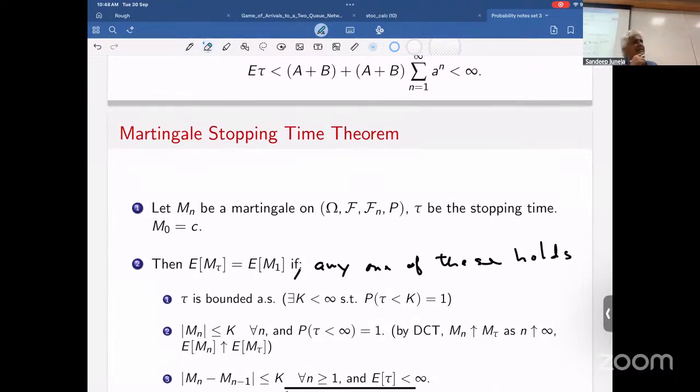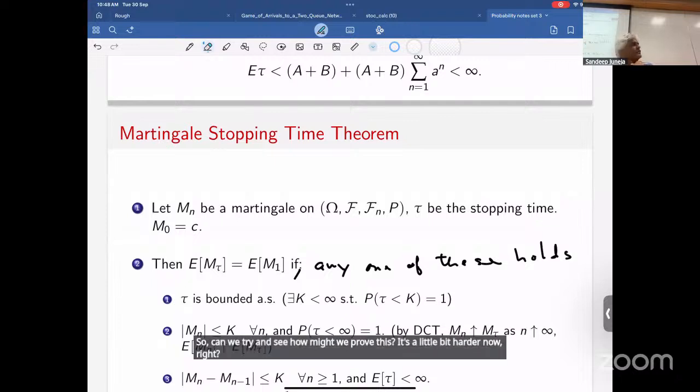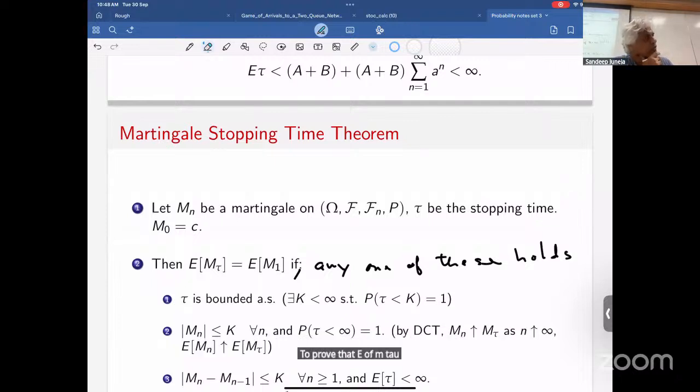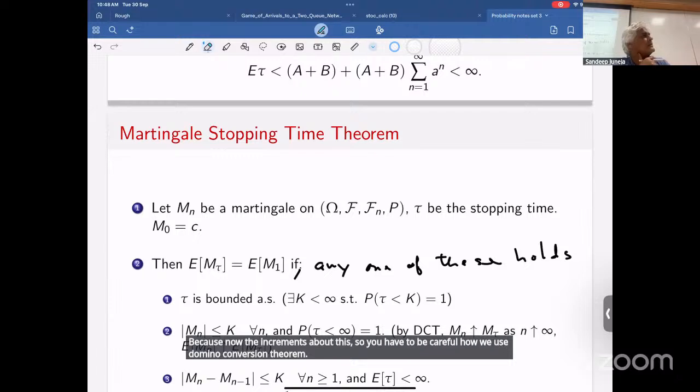Can one try and see how we might prove this? It's a little bit harder now, right? To prove that E of M tau is equal to E of M1. Because now the increments are bounded, so we have to be careful how we use the dominated convergence theorem.